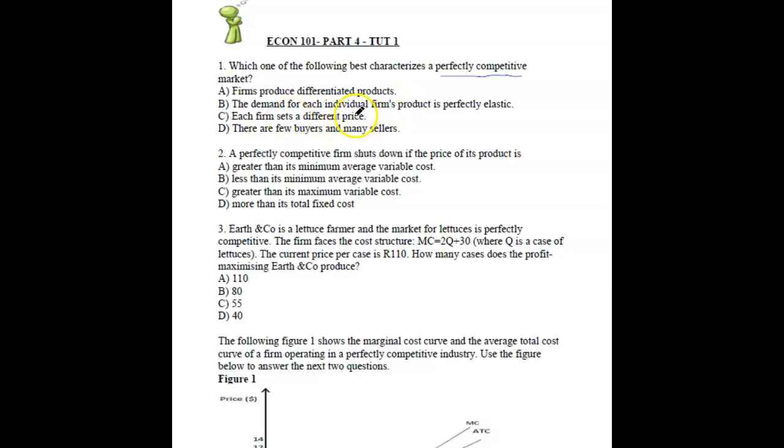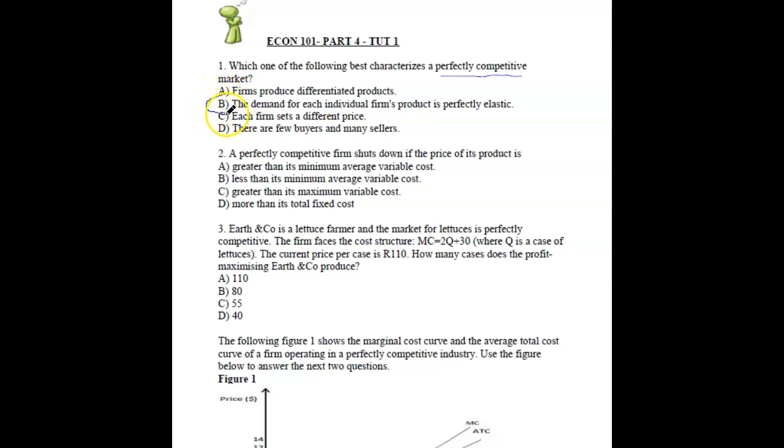Each firm sets a different price. No, they're all at the same price. Because they're competitive, they all set the market price. There are few buyers and sellers. No, these are the largest sellers, all of them, there's too much. So the only logical answer is this.